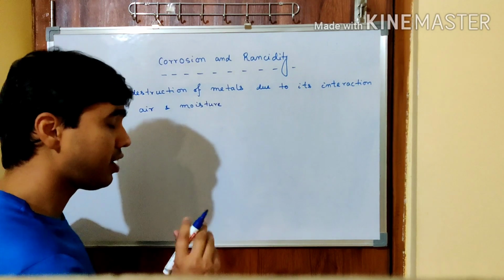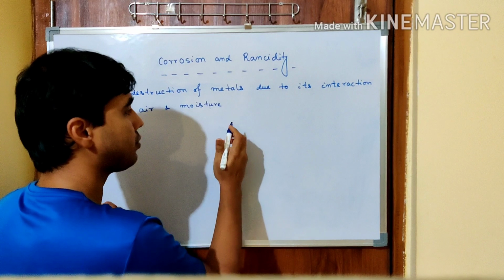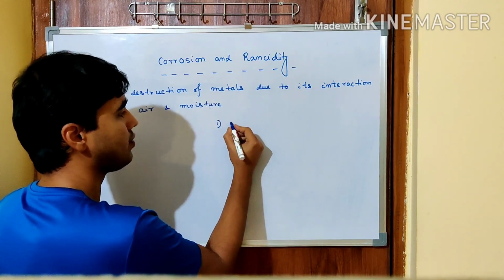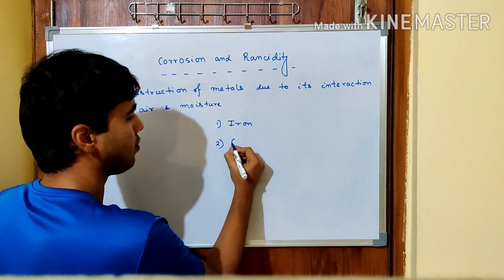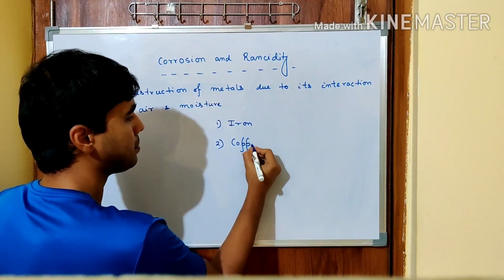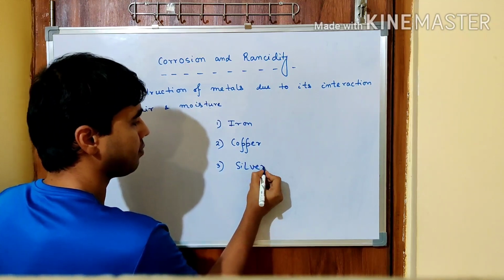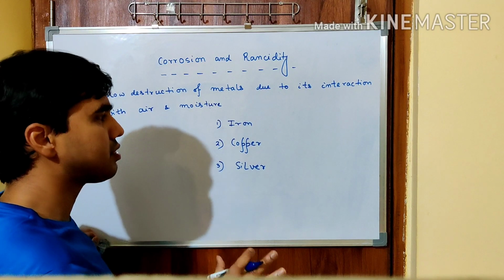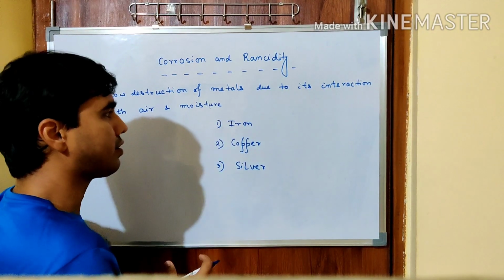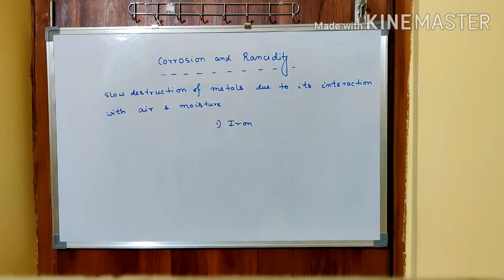Now the three major corrosions that we need to understand are first for iron, second for copper, and third for silver. We will see the basic equations of what kind of change takes place when they interact with air and moisture, and why.